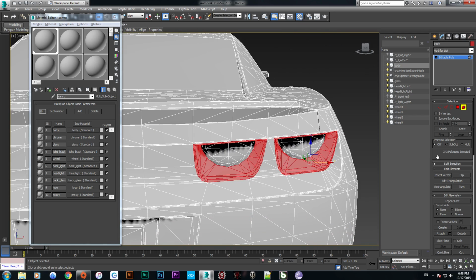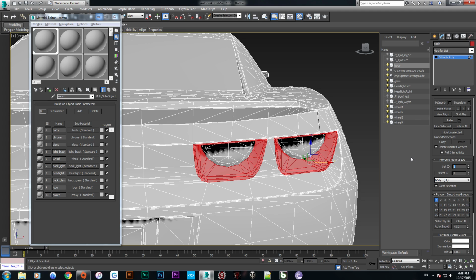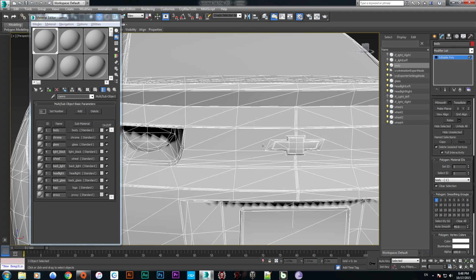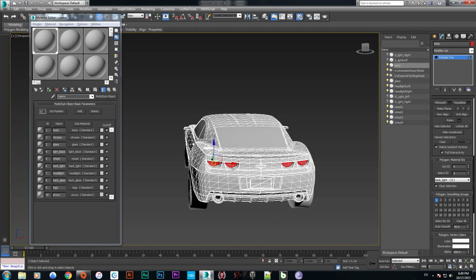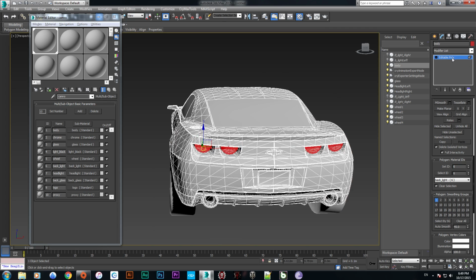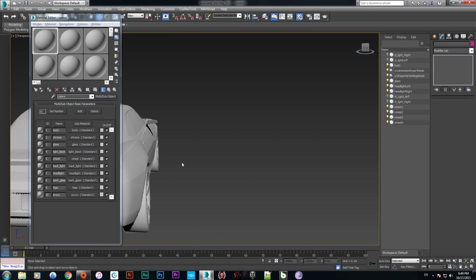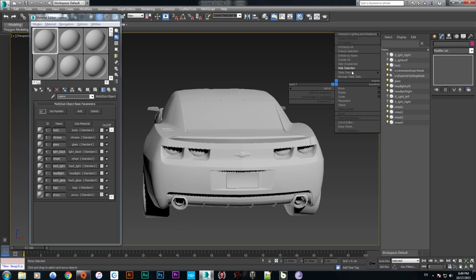Okay, we have selected all these things and making it chrome, and selecting this one, this one, this one, and this one to backlight with 8. Oops, it's a 6. Okay, we have assigned this material. Now putting it again and unhide all.